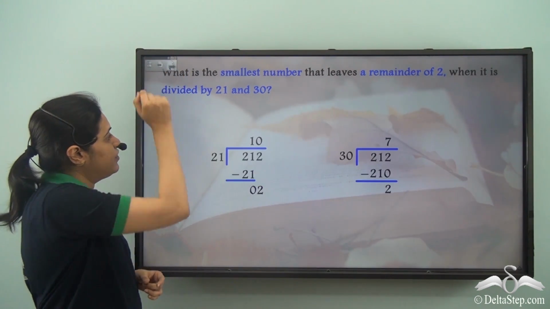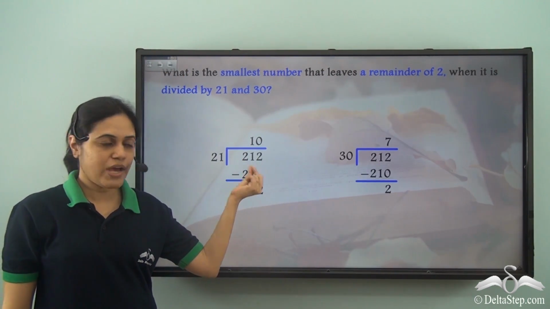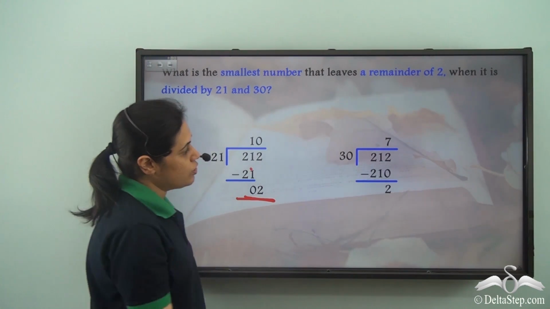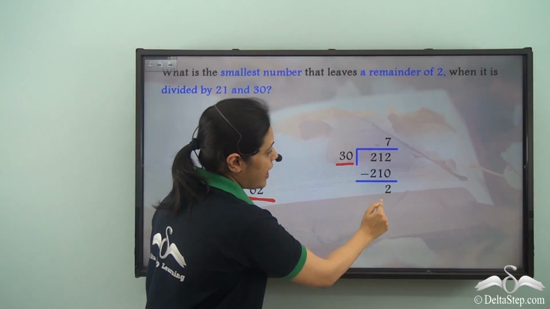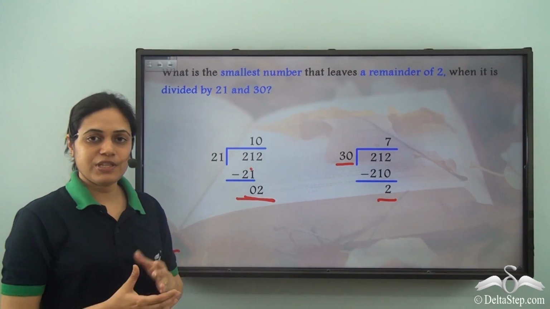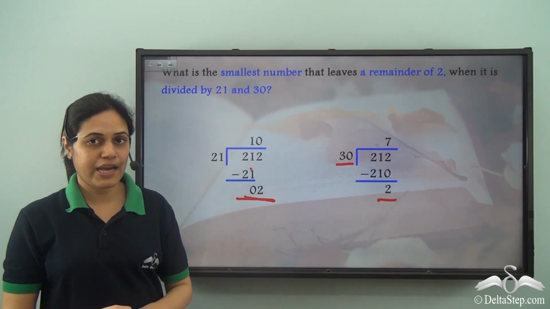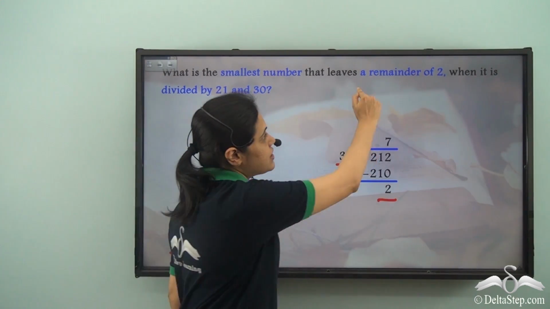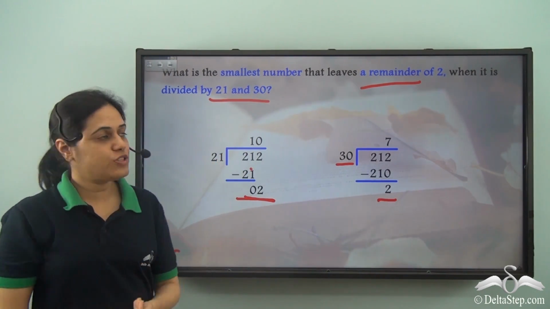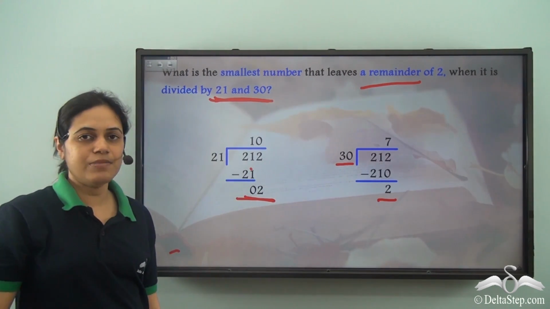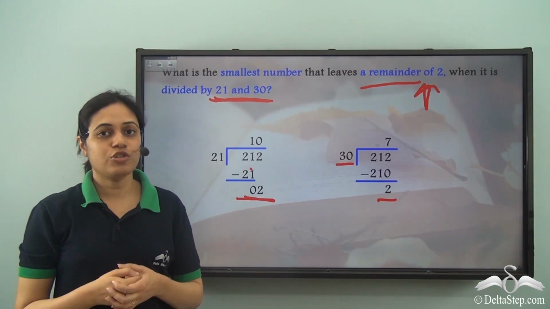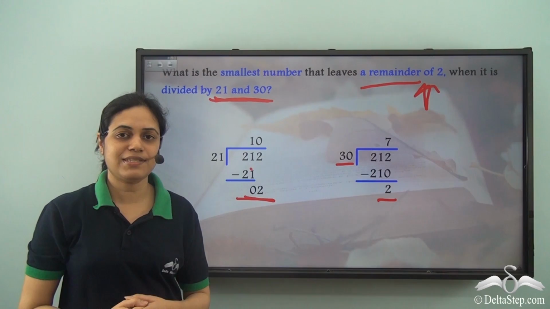Let us verify. If I divide 212 by 21, I get a remainder 2. Also, if I divide 212 by 30, I get a remainder 2. So whenever you have problems of this type, when you need to find a number which leaves a certain remainder when divided by 2 or more numbers, you simply need to find the LCM of these numbers and add the remainder to it. So this is how you can solve problems of this type.